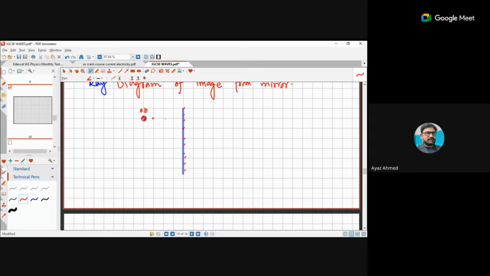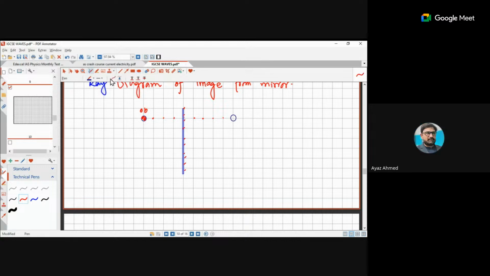So how many centimeters do I have? One, two, three, four. So at the fourth centimeter, I will have the image here of the same size. So this is the image. Is this clear to everyone?